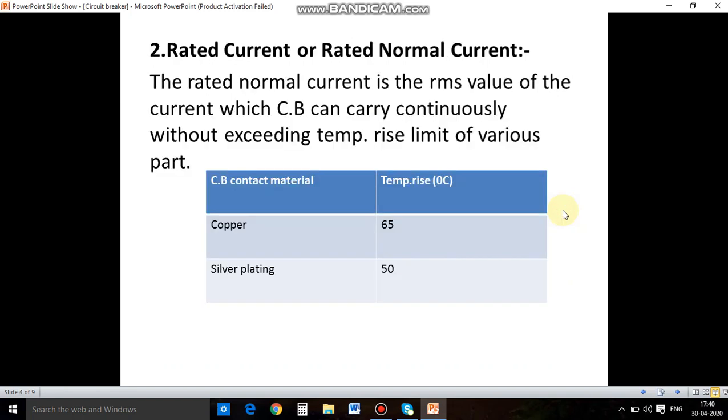Now second, rated current, or rated normal current. It is the RMS value of the current which the circuit breaker can carry continuously without exceeding the temperature rise limit of various parts. It means the circuit breaker can carry the rated current continuously without overheating any part of the equipment in the circuit breaker. The material used for the current carrying parts is copper. The temperature limit is 65 degrees centigrade, and for silver plating the temperature limit is 50 degrees centigrade.